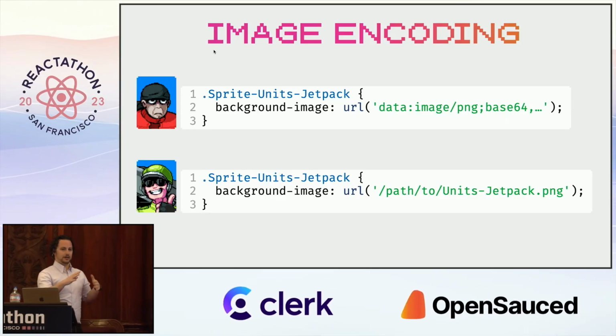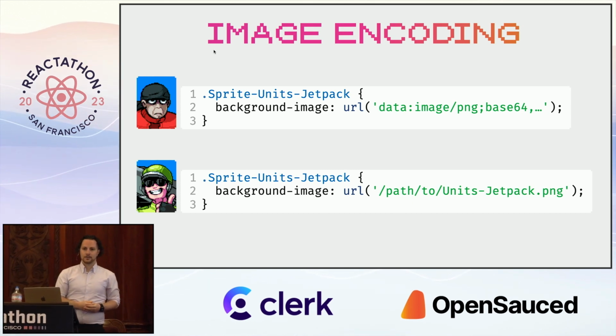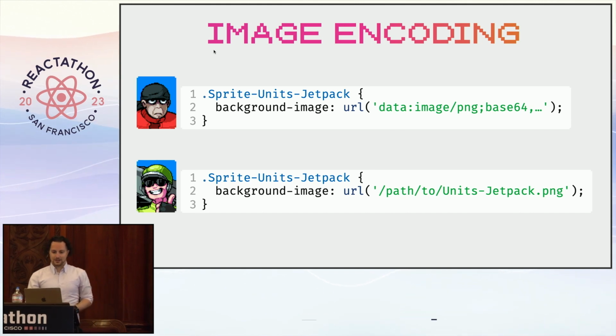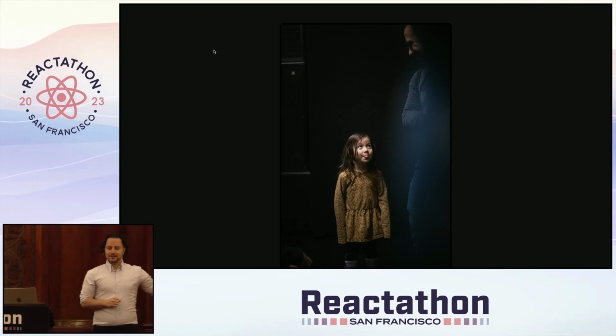And the point here is that if you have static images, base64 encoding them is probably a good idea. If you're manipulating what they look like on the screen by changing the background position of an element that renders a background image, and if you do that quite often, it might not work as well.